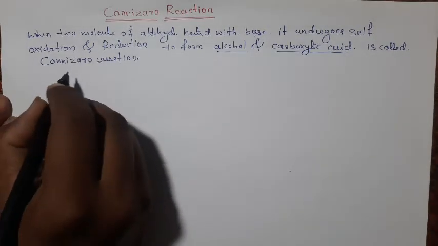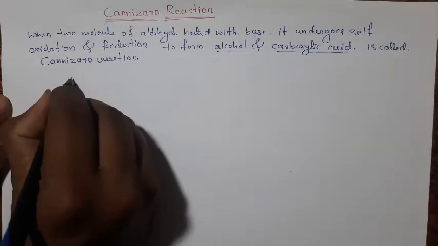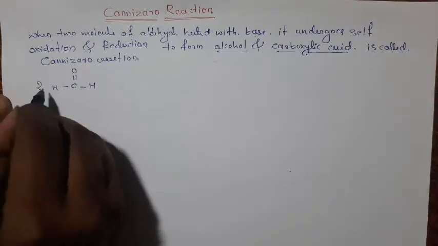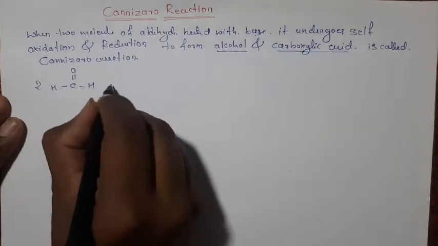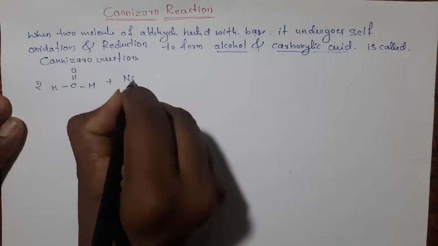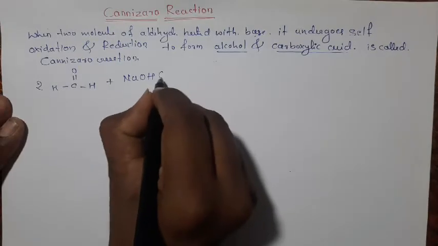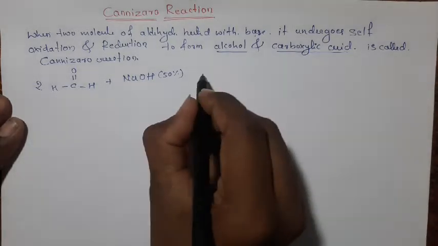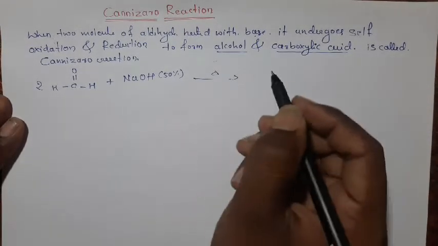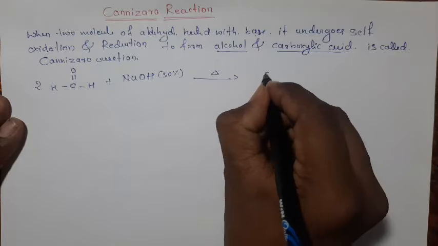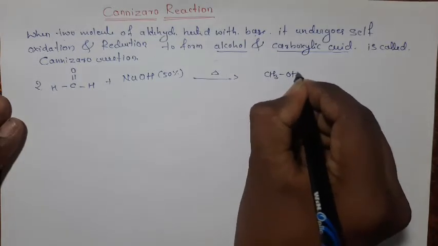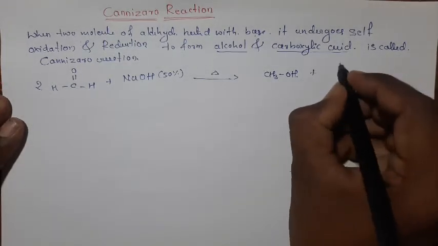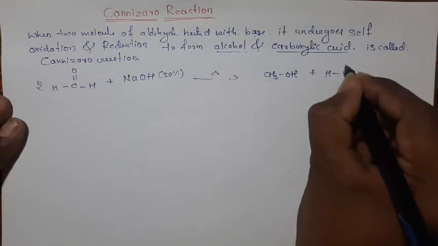If we see the example, this is our aldehyde, which is formaldehyde. Two molecules of formaldehyde, when heated with concentrated NaOH, meaning 50% NaOH, are converted into one molecule of alcohol, methanol, plus another one, carboxylic acid.